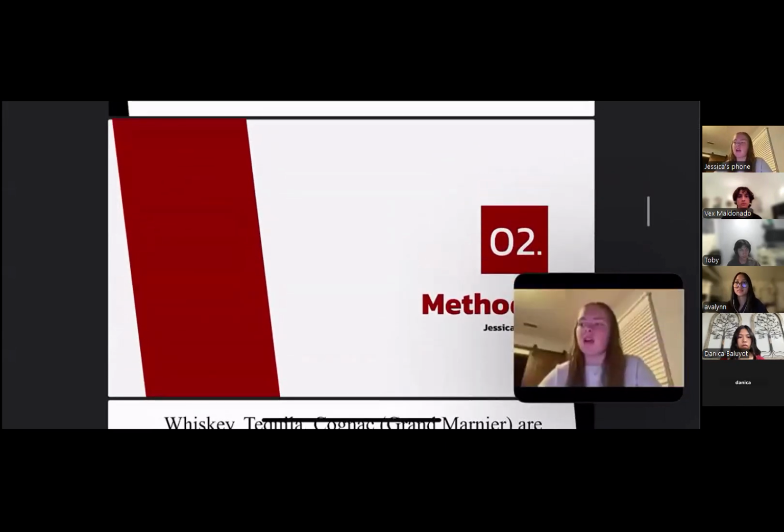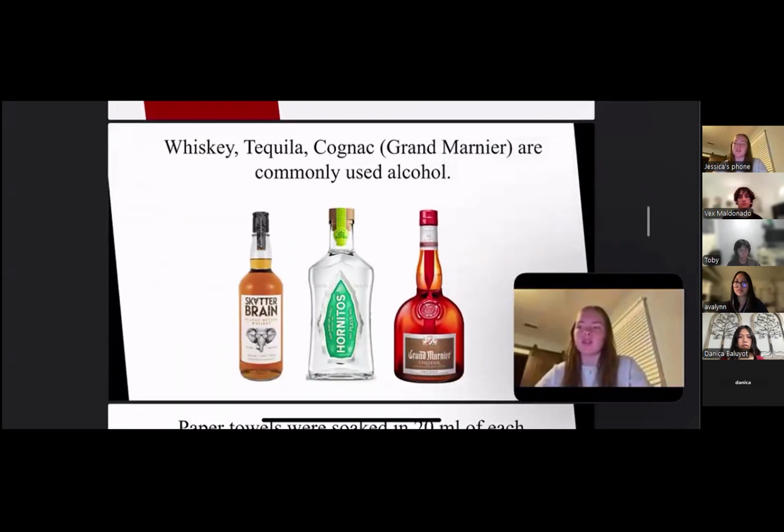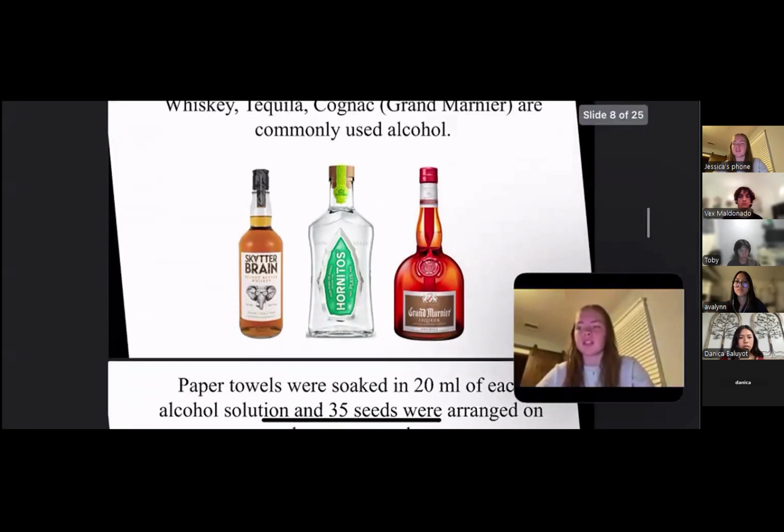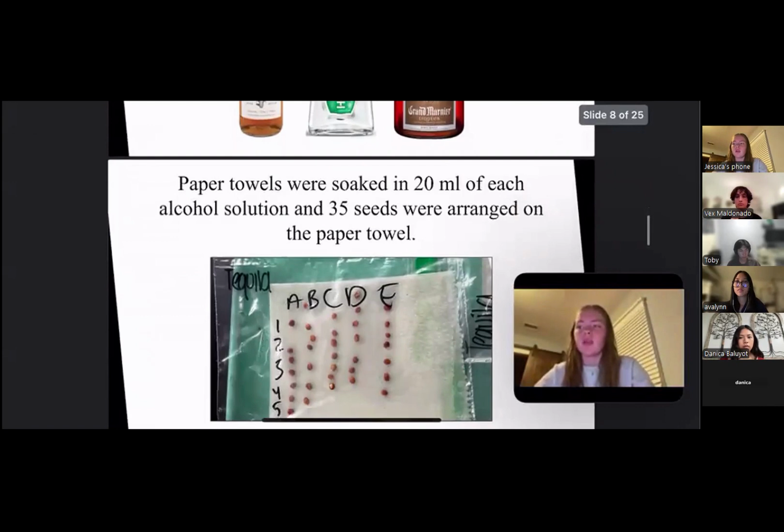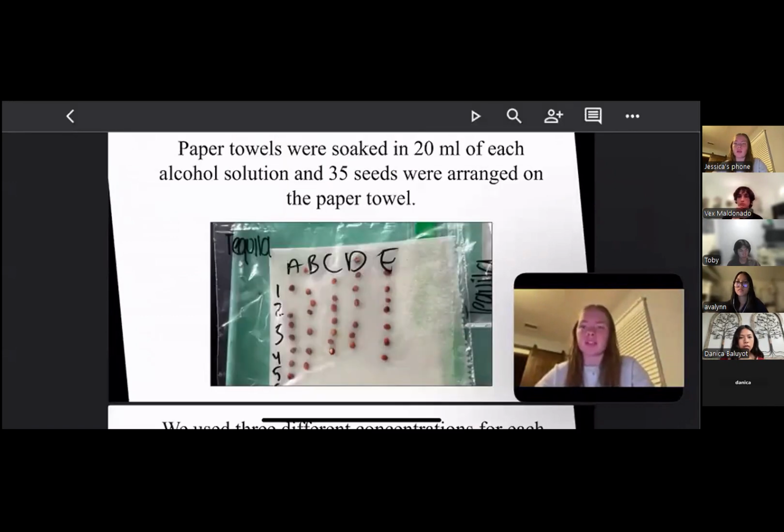So, how could we show these effects? First, we needed to decide which alcohols we would test. Research revealed that whiskey, tequila, and cognac were commonly used alcohols, so it made sense to test these on our radish seeds. We set up our seeds on paper towels and Ziploc bags in a grid-like arrangement with 35 seeds per bag. This setup allowed each test group to be grown under regulated conditions and allowed for easy data collection.